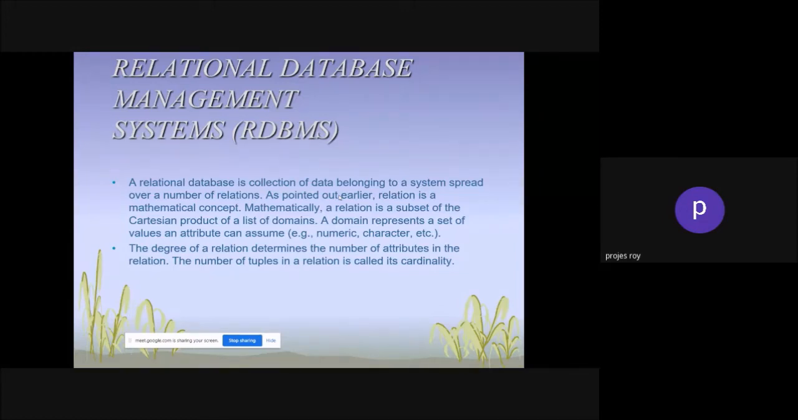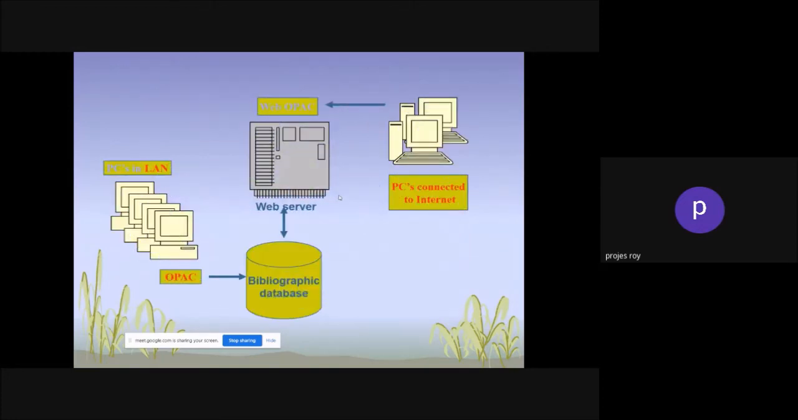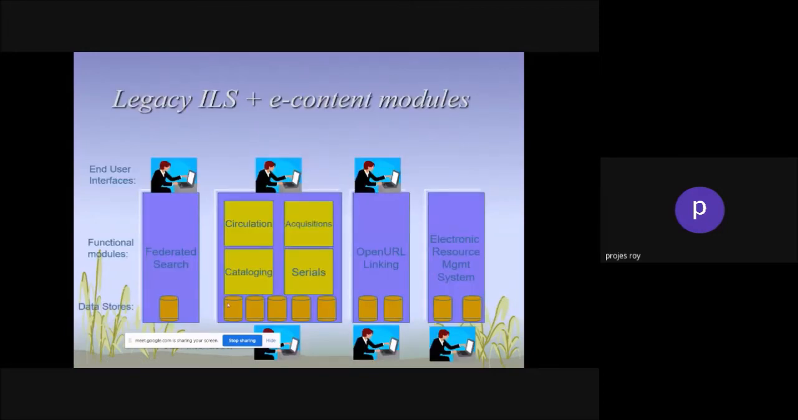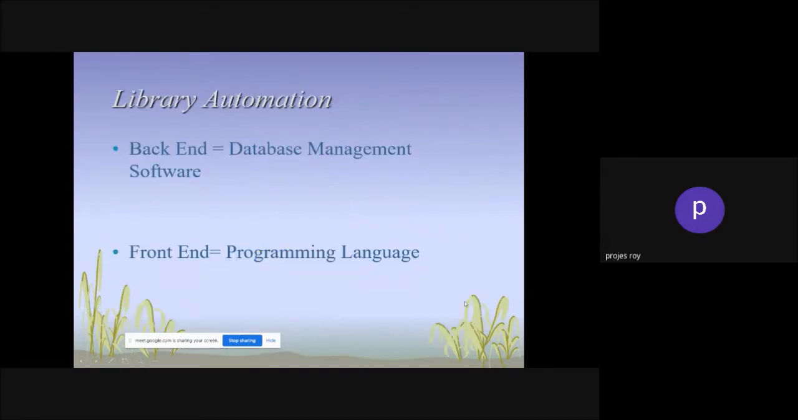Then coming to the relational database management system, I have already told you that it is nothing but a concept where tables are related. That's why it's called a relational database management system. Here you can see some concepts. This is database management software. What is important is the backend and the front end.